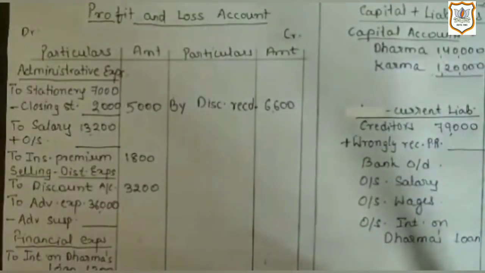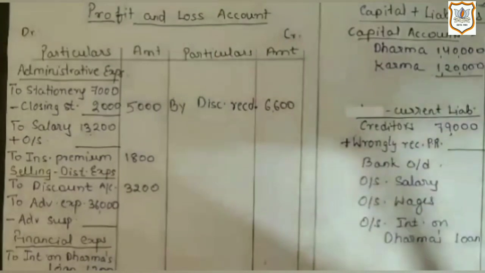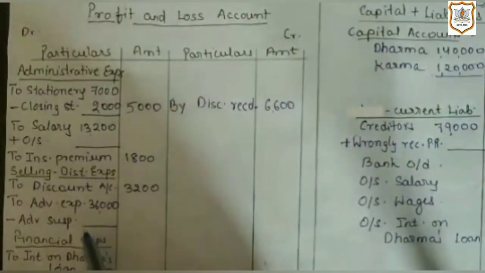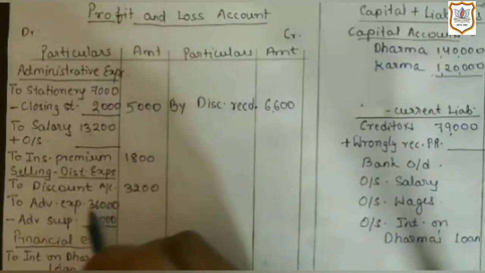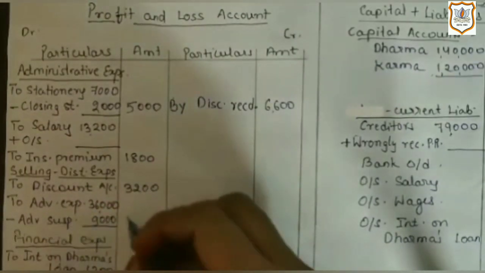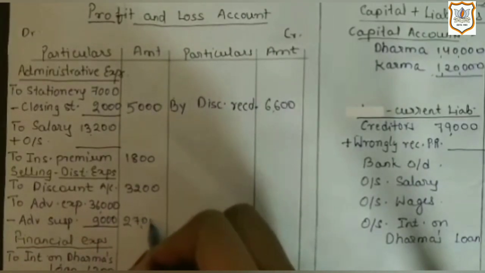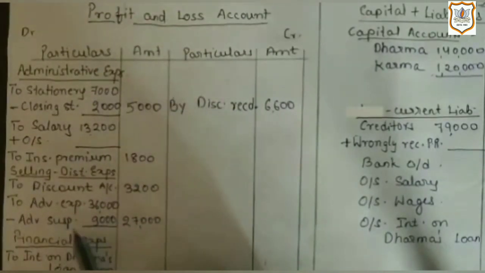Now let's move on to fourth adjustment, which says 1/4 share of advertisement expense is to be carried forward to the next year. Here advertisement expense is rupees 36,000, which is given in trial balance, and 1/4 of 36,000 is rupees 9,000. In outer column we will get 27,000. Now 9,000 is called advertisement suspense account.